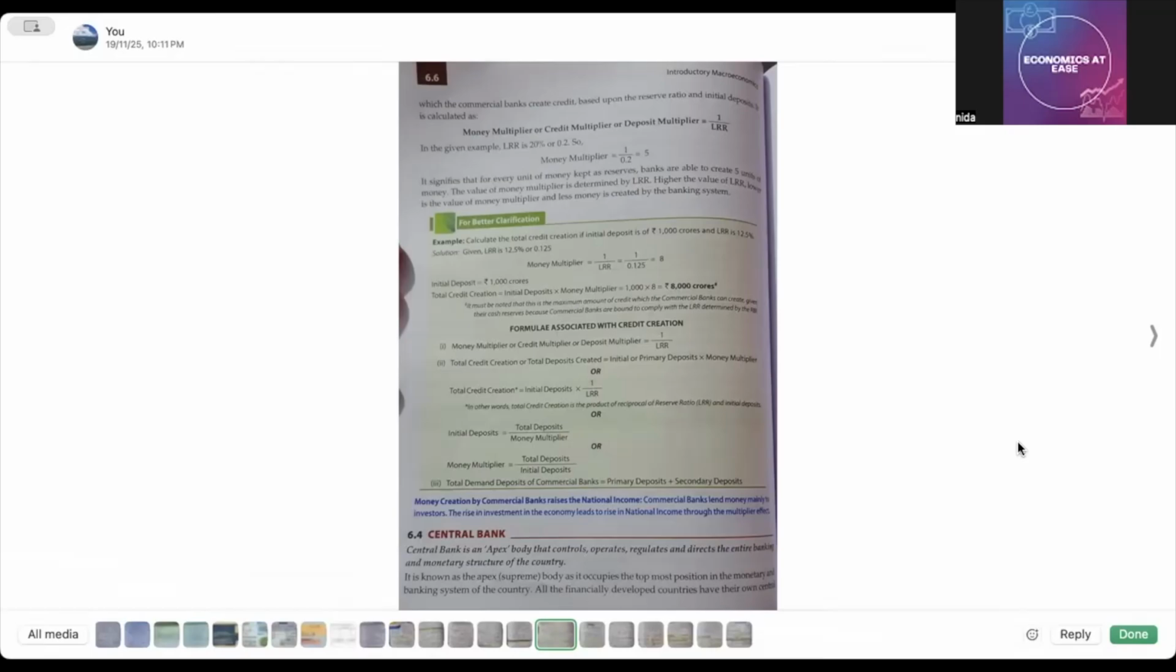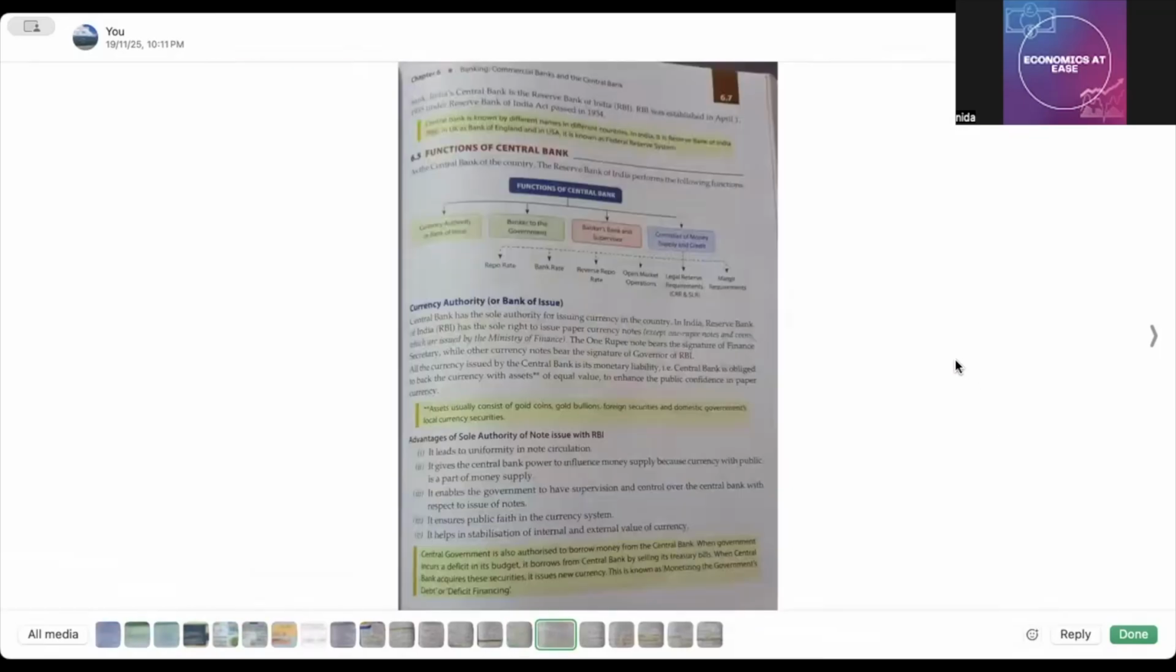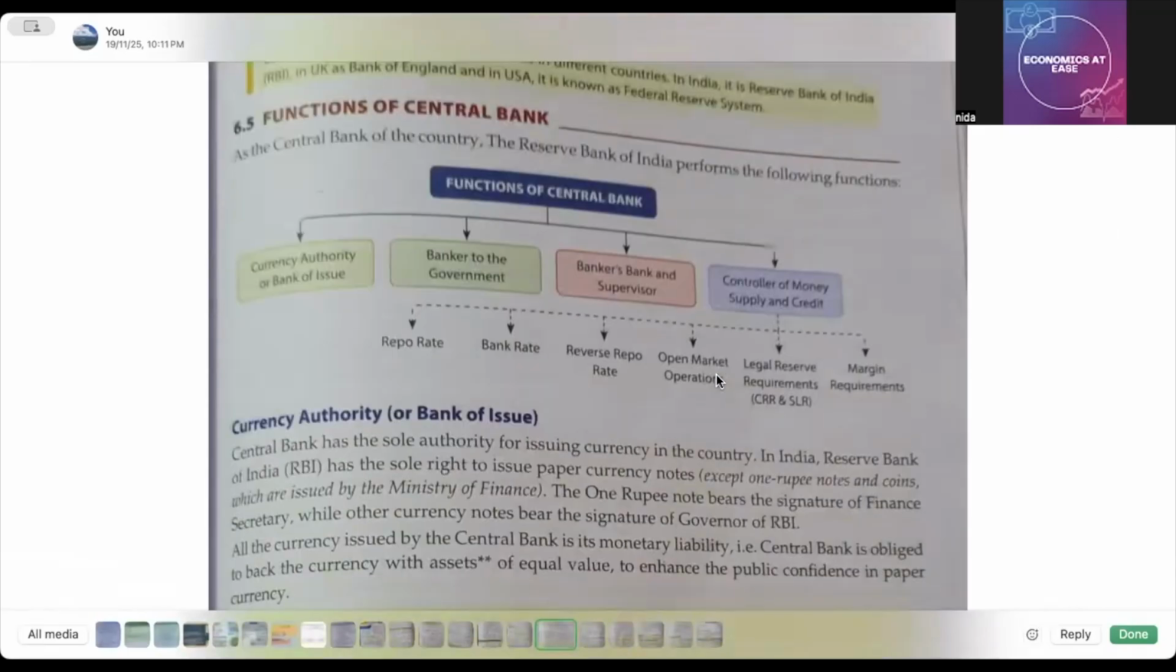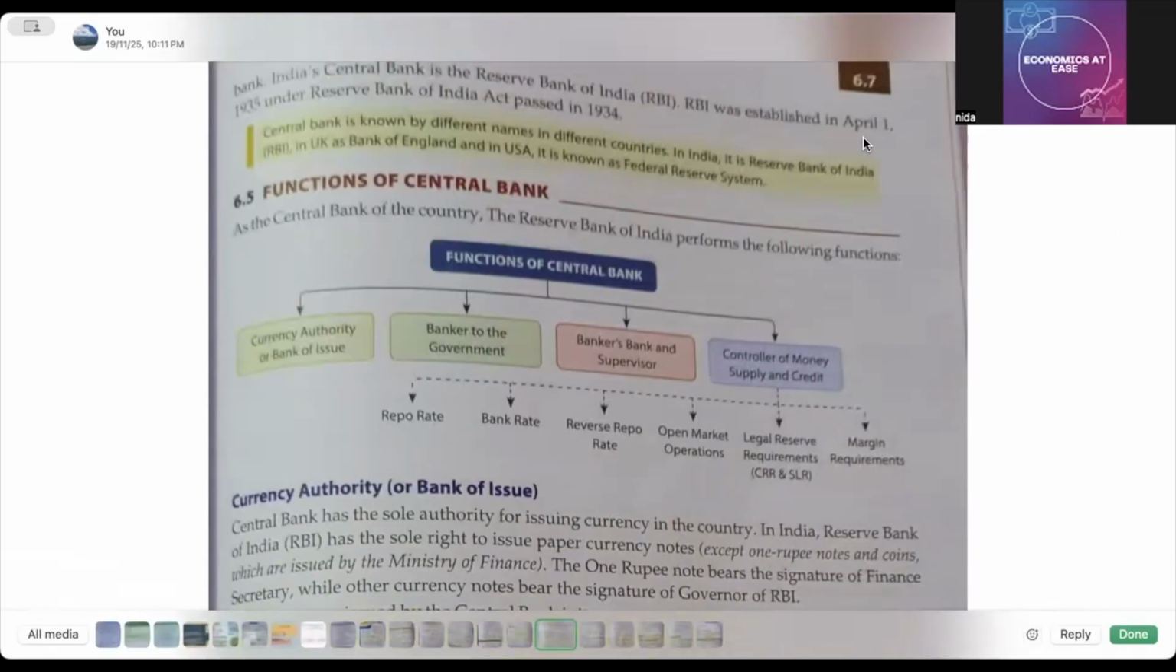The central bank is an apex body that controls, operates, regulates, and directs the entire banking and monetary structure of the country. This is the most important function of the central bank. Remember this point. It is known as the apex or supreme body as it occupies the topmost position in the monetary and banking system of the country, and all financially developed countries have their own central bank. In India, the RBI is the central bank, established on April 1, 1935, under the Reserve Bank of India Act passed in 1934.